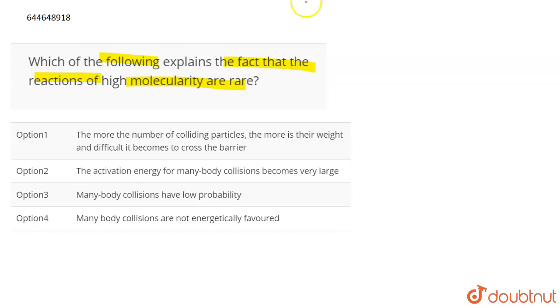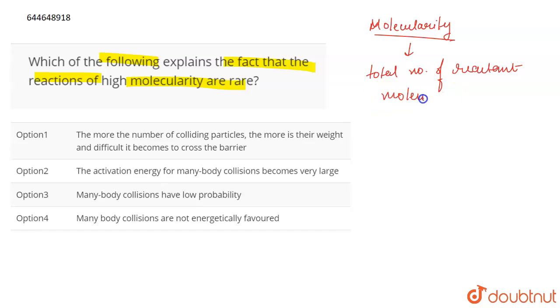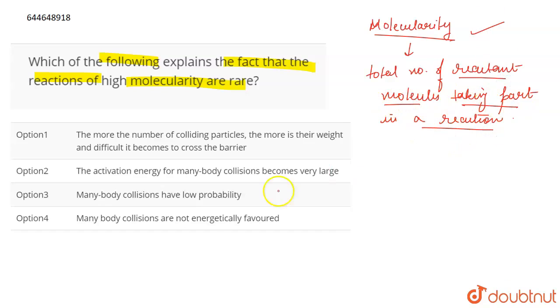The question is, which of the following explains the fact that the reactions of high molecularity are rare? Now, how do you define the molecularity of a reaction? Molecularity is defined as the total number of reactant molecules taking part in a reaction. So basically, molecularity is the total number of reactant molecules that are taking part in a chemical reaction.